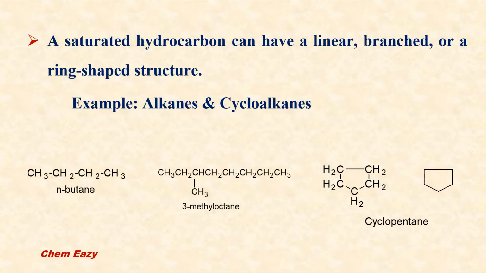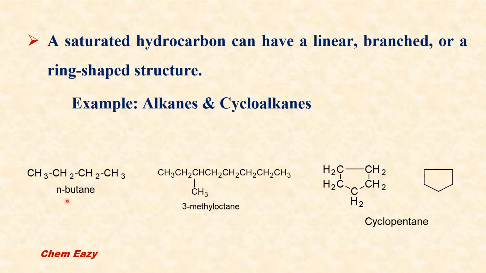Saturated hydrocarbons can have a linear structure, it means an unbranched structure, a branched structure, or a ring-shaped structure. Examples for saturated hydrocarbons are alkanes and cycloalkanes.